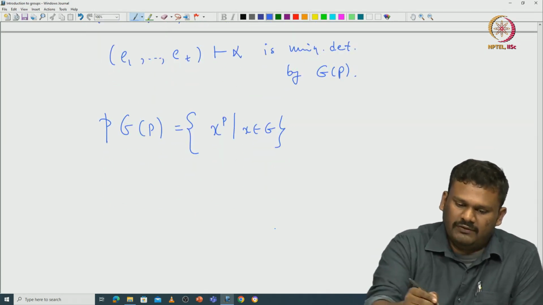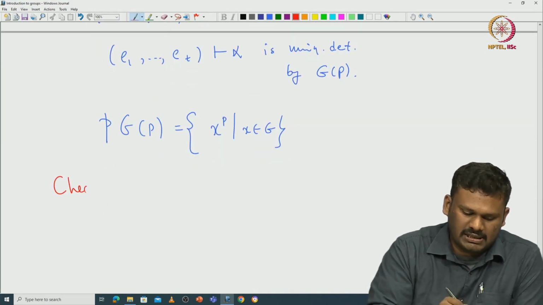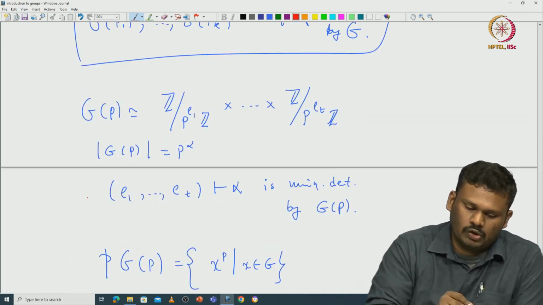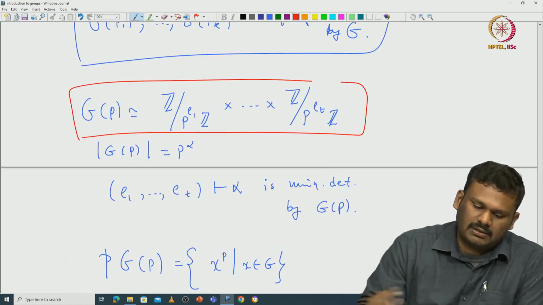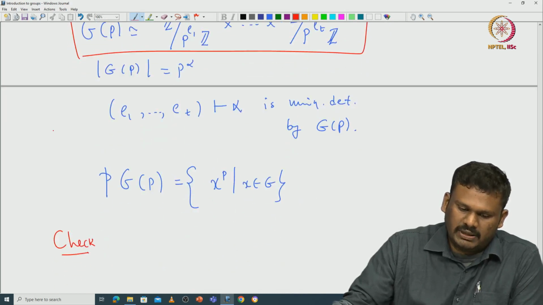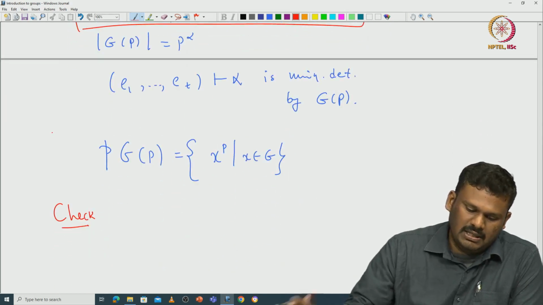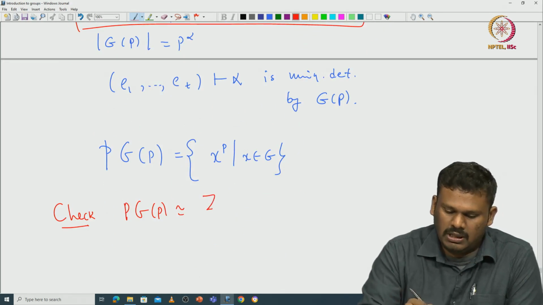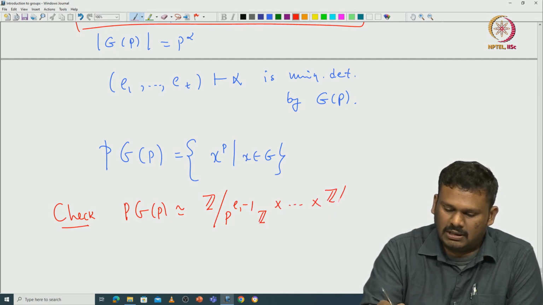Then I will leave it to you to check, it is an easy exercise, that if G_p is isomorphic to this Z modulo p^e1 Z etc. Z modulo p^et Z, then this pG_p will be naturally isomorphic to Z modulo p^(e1-1) Z cross etc. cross Z modulo p^(et-1) Z.